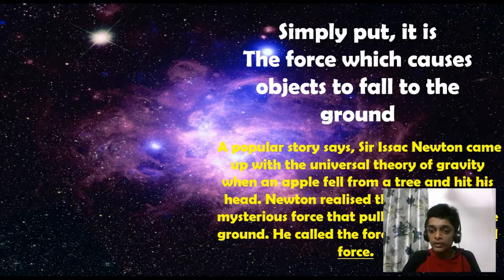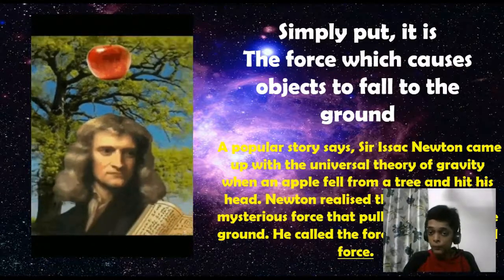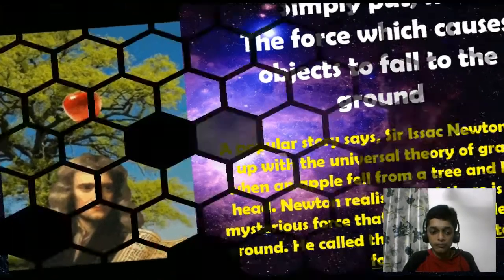Sir Isaac Newton came up with the universal theory of gravity when an apple fell from a tree and hit his head. Newton realized that the same force is responsible for all the attractions that occur in the universe. For example, planets revolving around the sun, moon revolving around the earth, we falling to the earth, everything that leaves the earth has to come back. All this seemed to be related to Sir Isaac Newton. He then called this a gravitational force. This is Isaac Newton. I hope we can all recognize him.